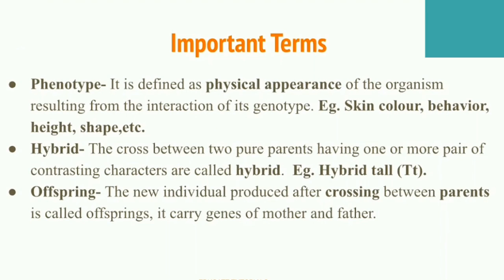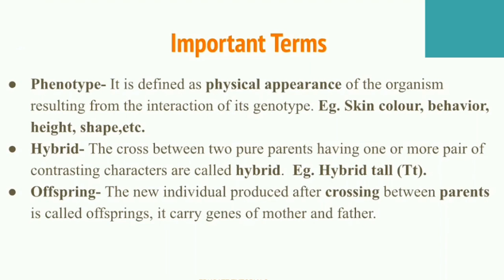Phenotype, how can you define phenotype? Phenotype can be defined as the physical appearance of an organism resulting from an interaction of its genotype, like skin color, behavior, height, shape, anything of a human being. Skin color, behavior, height of a person, seed shape, seed color in plants. So any physical appearance that can be visualized by the naked eye is called phenotype.